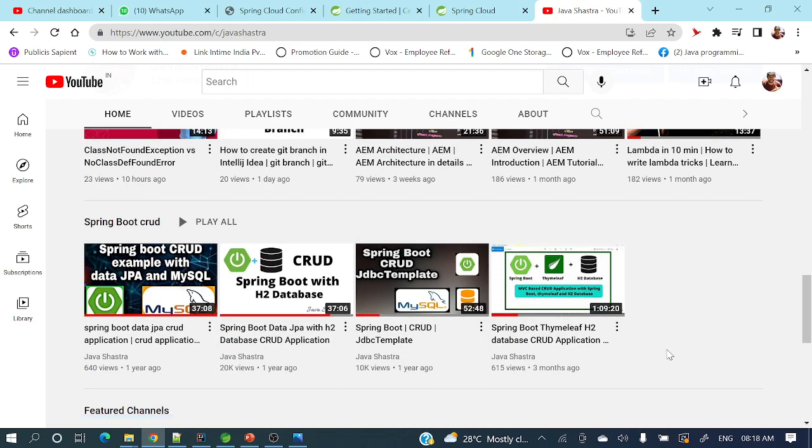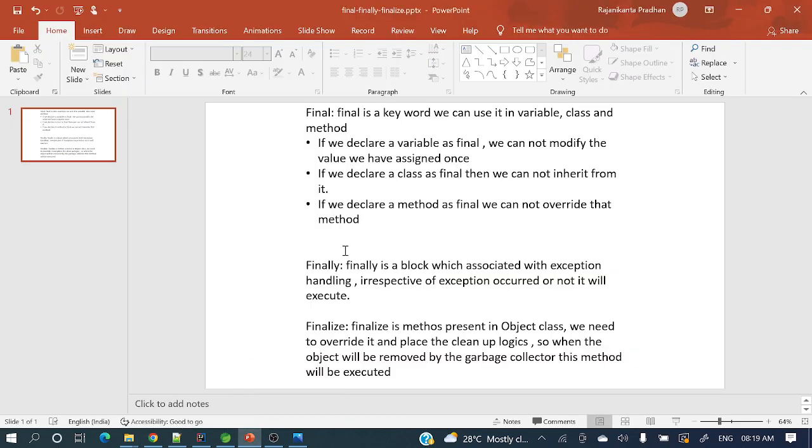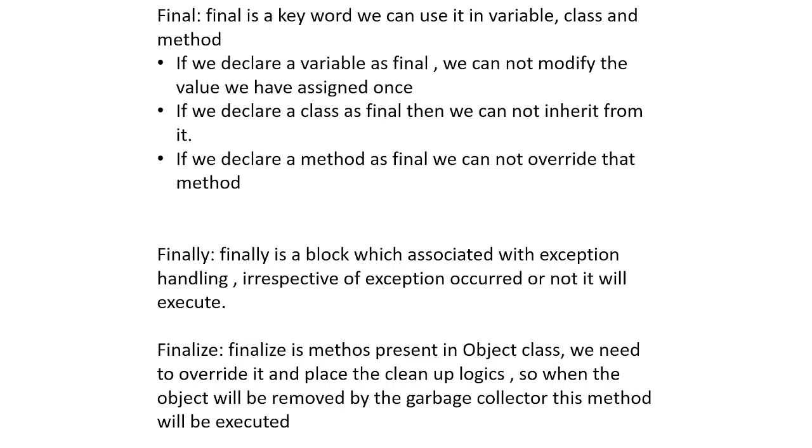Okay, so let's start today's topic: final, finally, finalize, right? So let me open this PPT. This is just some definitions I have drafted. So first, final. Final is a keyword. We can use it with a variable, class and method.